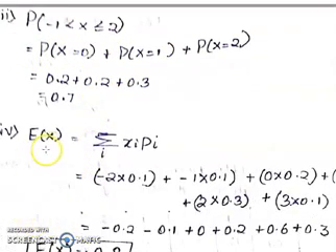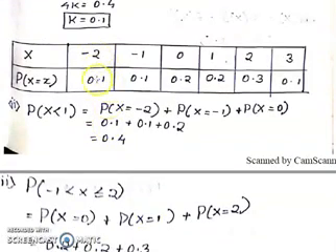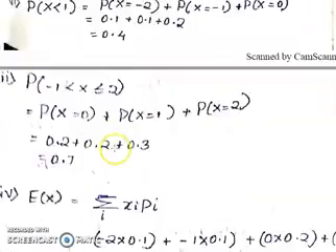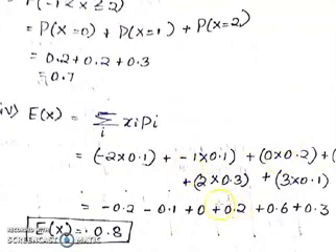Next one is the expectation, E of X. The formula here is summation of x_i p_i. That means x into p: minus 2 into 0.1, minus 1 into 0.1, 0 into 0.2, 1 into 0.2, 2 into 0.3, 3 into 0.1, likewise. After simplification we can easily find E of X equal to 0.8.